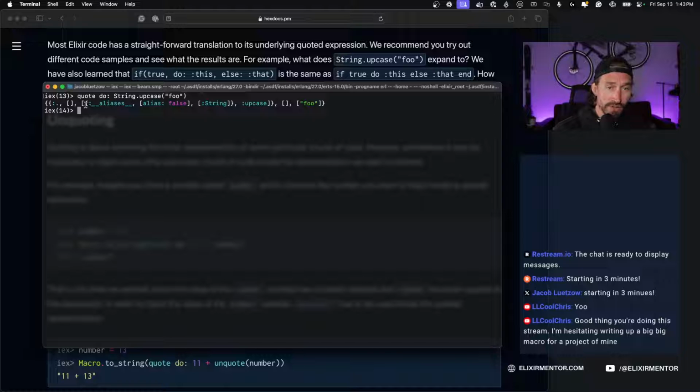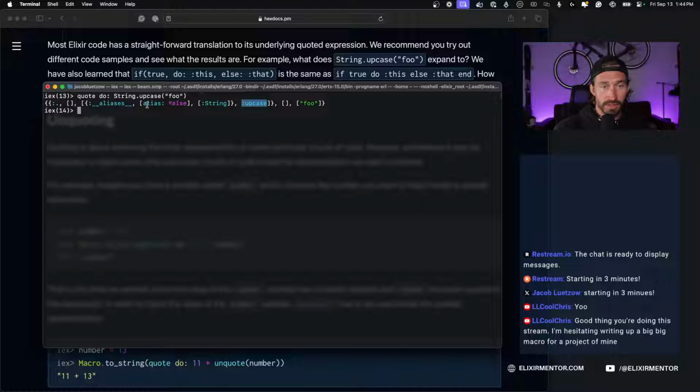Our first variable is calling our aliases behavior, or macro, I should say. Then we have some metadata and a string being passed in as an argument. And then the final is an atom being returned called upcase.